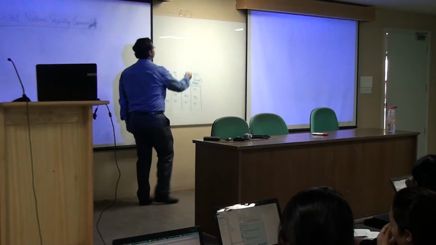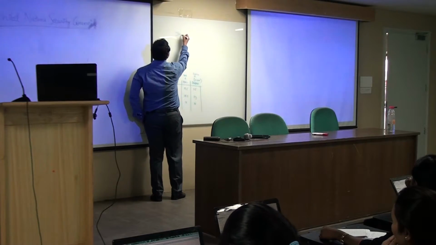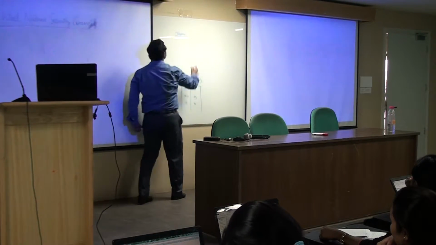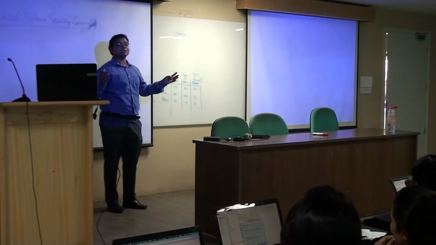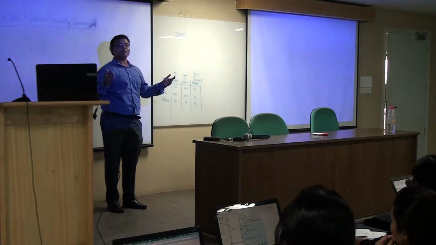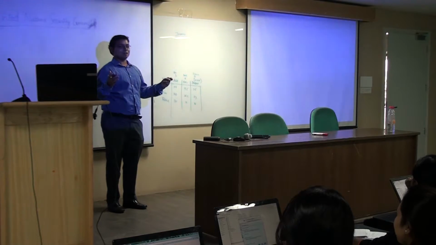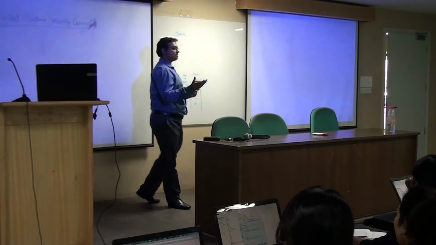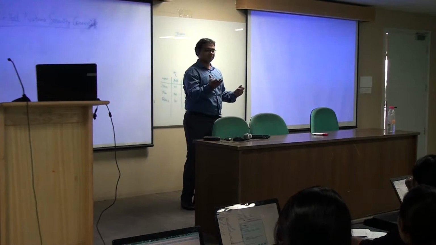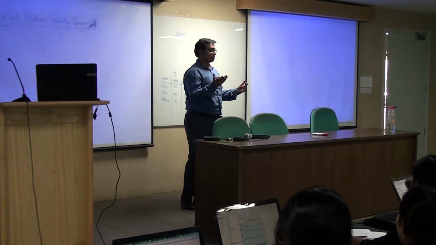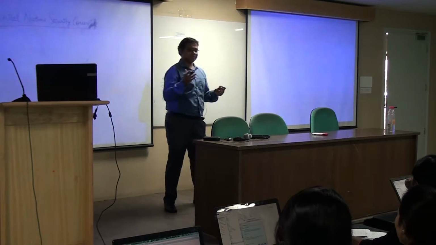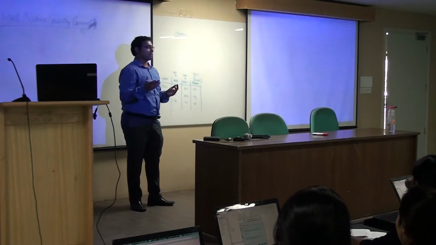So let's consider income. What can be the possible range of income? What can be the minimum value of income? 0, right? Can it be negative? No. So its minimum value is 0. And the maximum value?